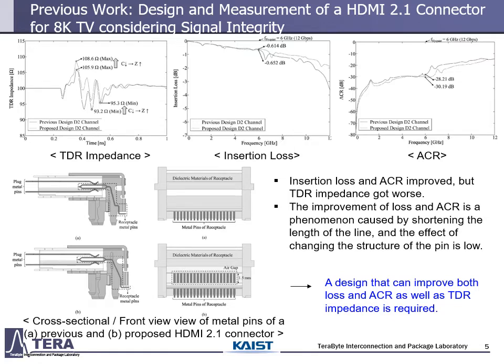In addition, this improvement of signal integrity is a simple change by reducing the length of the line, and the effect of changing the shape of the pin is very low. Therefore, it is necessary to design a pin that can improve loss, HDR, and TDR impedance.